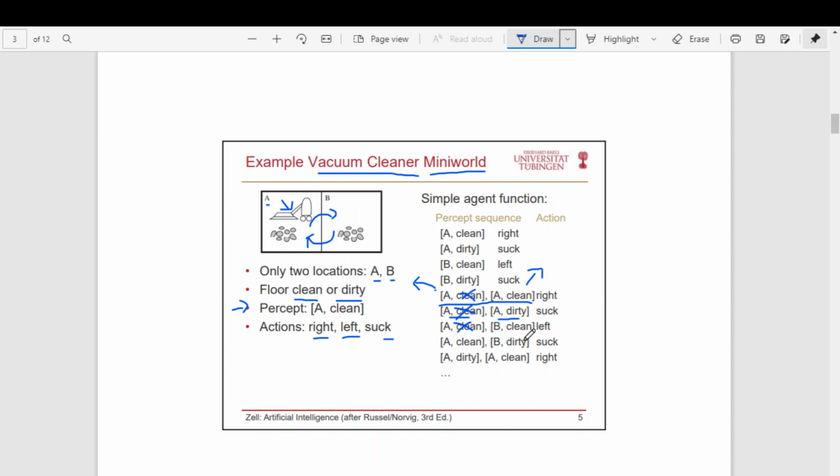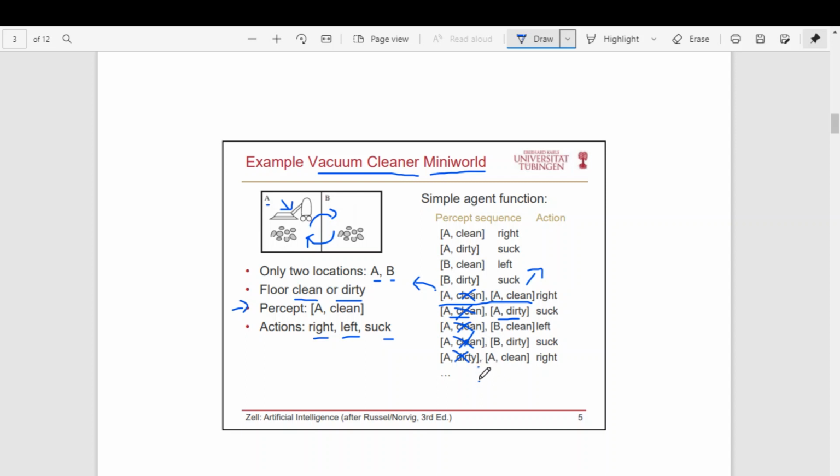And this current percept is B is dirty, and A is clean. So we ignore the previous percept. For this problem we can ignore it. B is dirty, which means the agent should suck the dirt. And here the current percept is A is clean and the past percept is A is dirty. We are not bothered about the past percept because this problem does not depend on that. As room A is clean, the robot should move towards the right. So on and so forth.